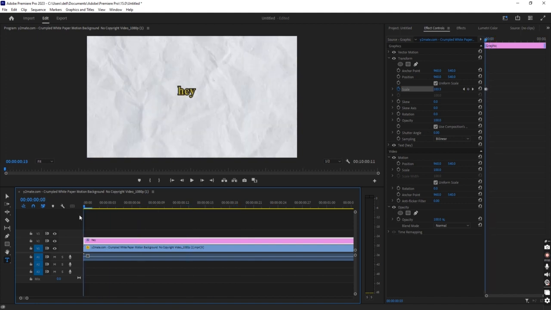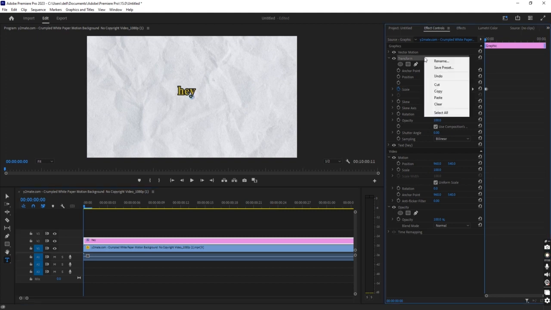You don't need to apply this effect again and again. Just simply copy this effect. You can copy and paste it on your other text layer.